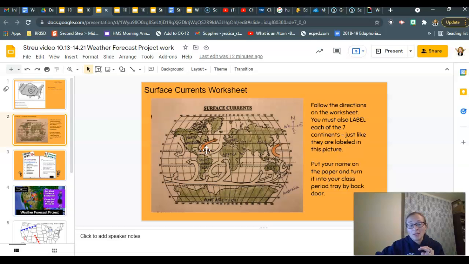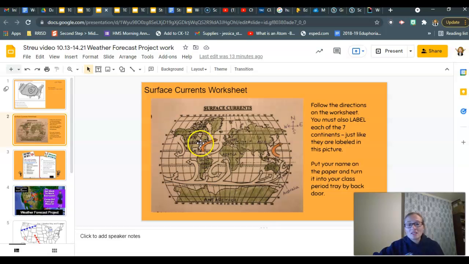Numbers 2 and 3 both had 2 correct answers. Many of you only circled one of those answer choices. Okay, so when you're looking at these currents, what I really need you to be able to see is right along the coast. Is that coast being warmed by a warm current, or is it being cooled by a cold current?